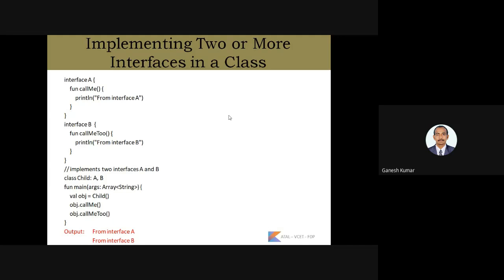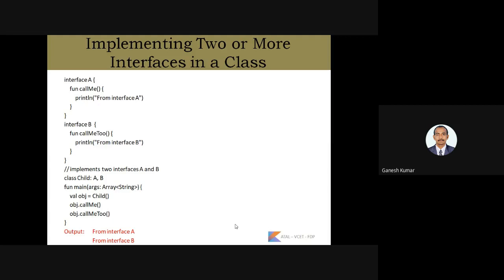These two interfaces are implemented in the class child, and in the main function we have created an object for the class. With the help of the object we call the functions declared in interface A and B. So probably this will be the output received from this program. Both the interfaces can be called with the help of the object created for the class.